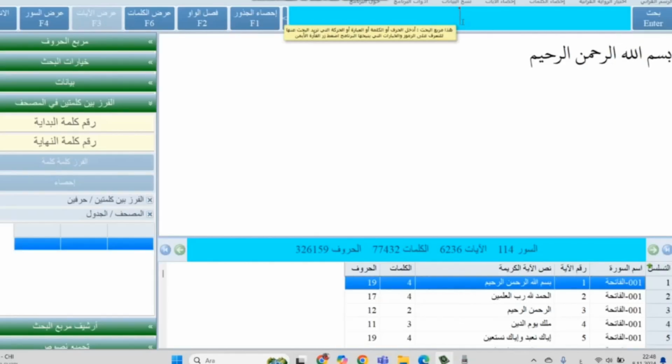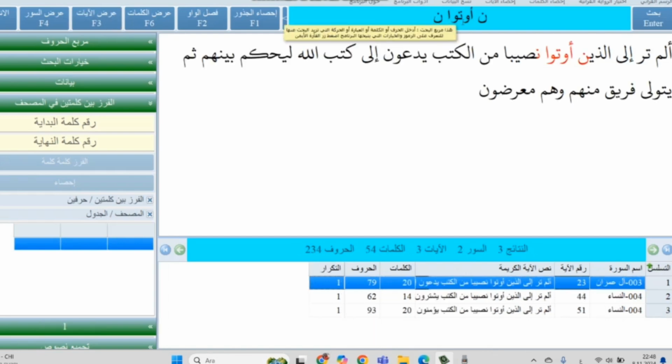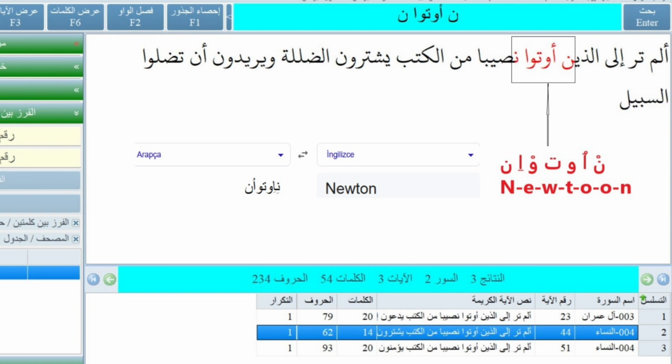Let's explain this. Here, friends, if we write the sequence of Newton, we see that it is repeated in three positions in this form. The one we will analyze is in chapter An-Nisa, verse number 44. Here, friends, you see the sequence of Newton, from right to left direction.